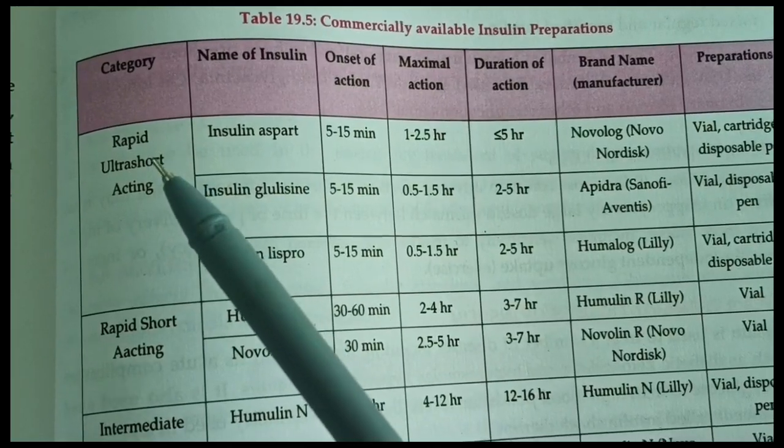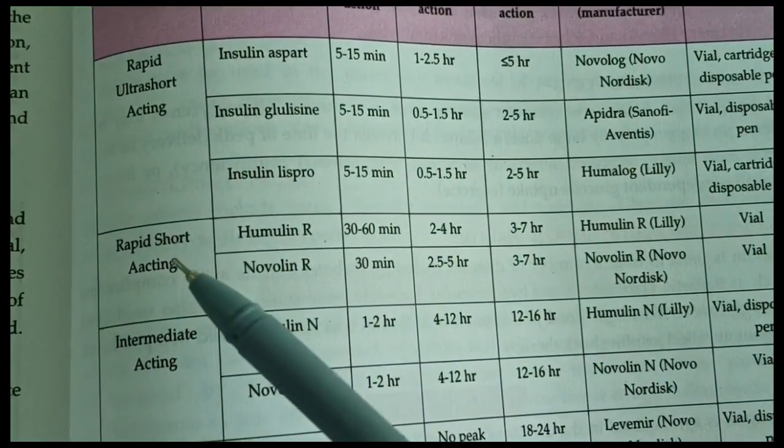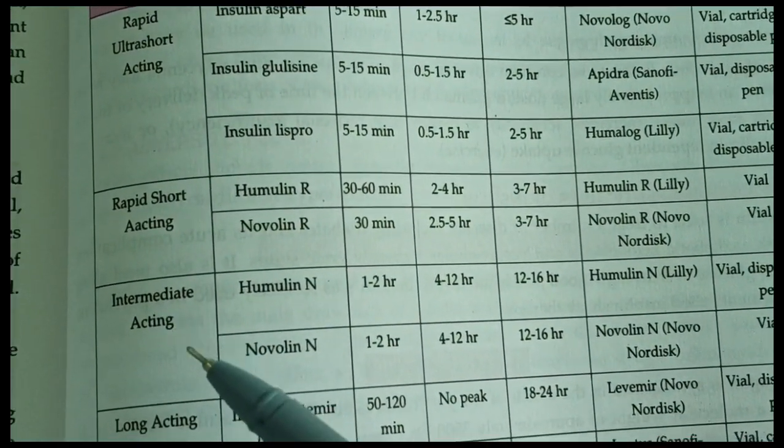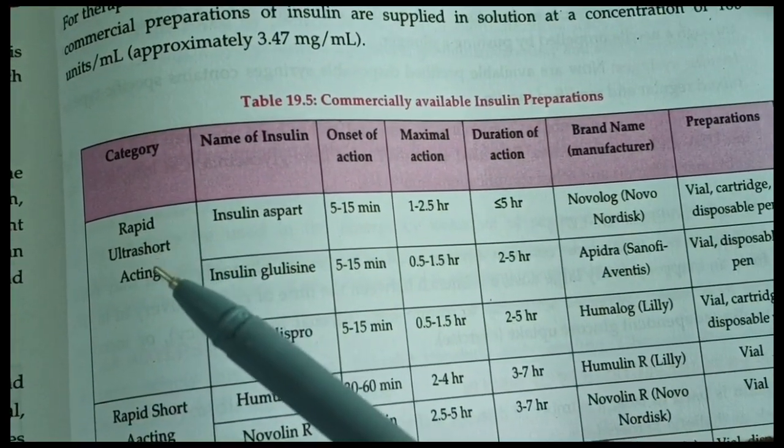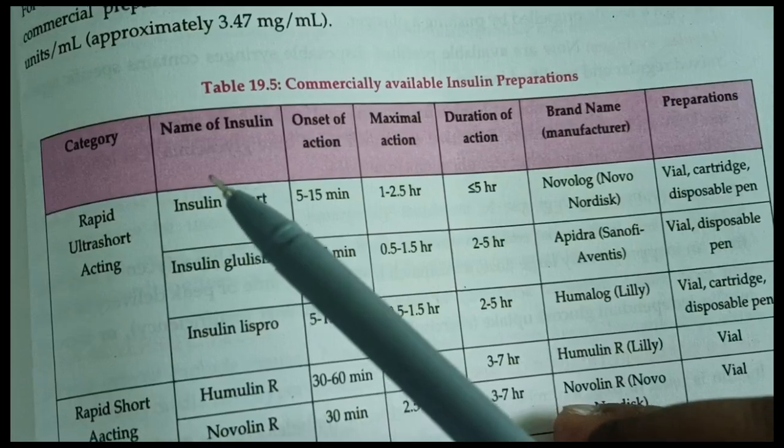Today we discuss the classification of insulins. Insulins are classified as rapid ultra short acting, rapid short acting, intermediate acting, and long acting insulins. Firstly, we discuss the rapid ultra short acting insulins.